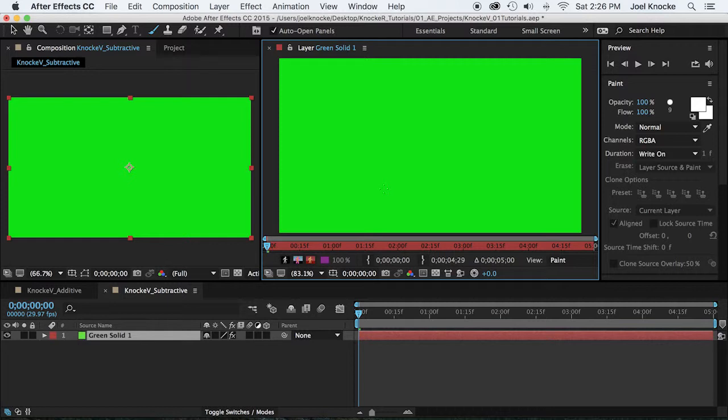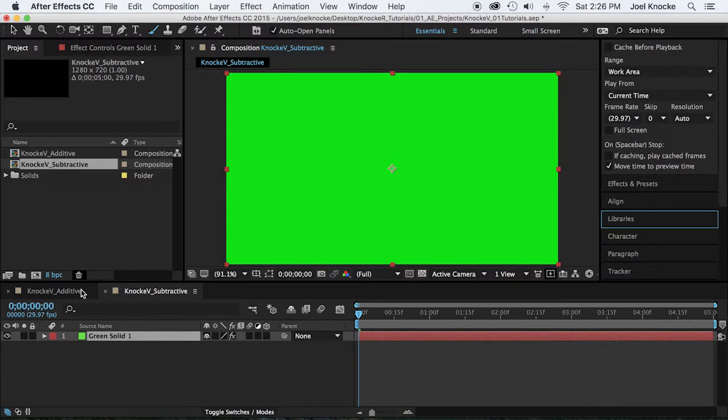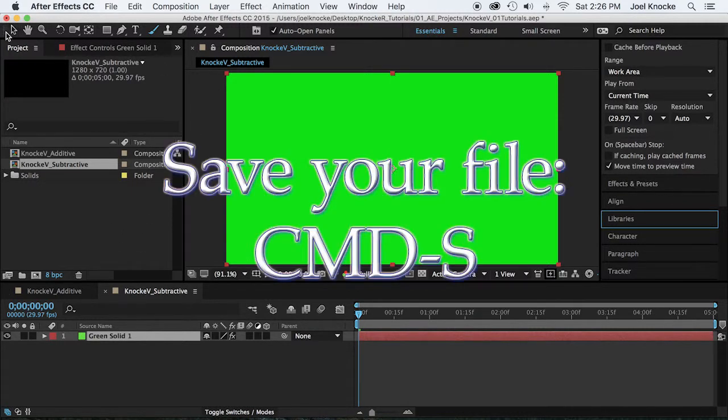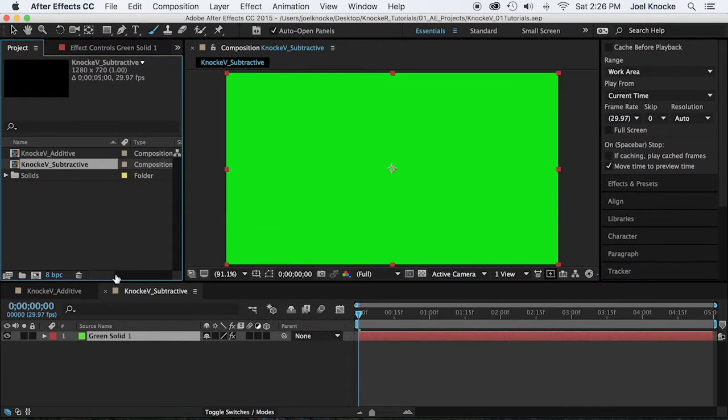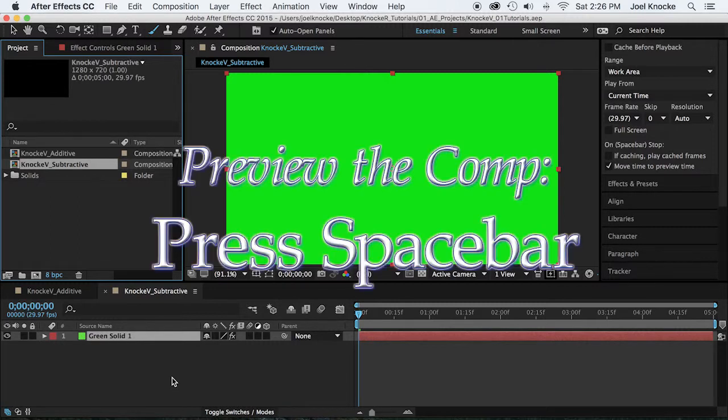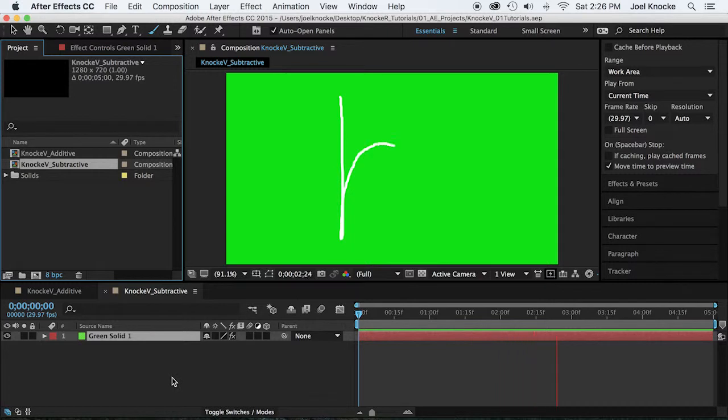And then you want to go back to the essentials, and you want to Command S, and you want to preview that by hitting the space bar. And there you have the letter B being drawn on.